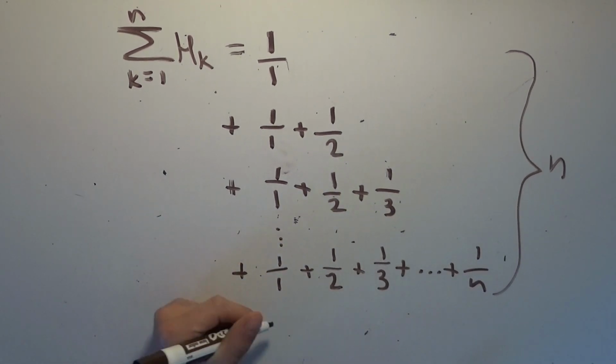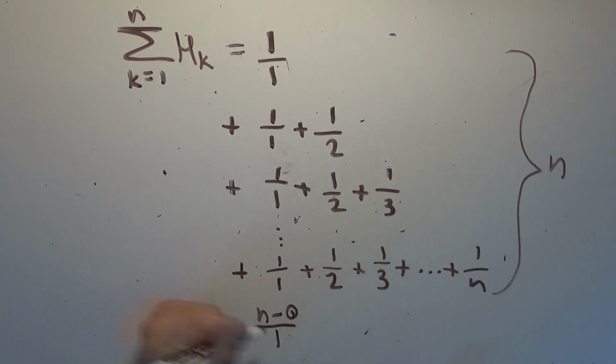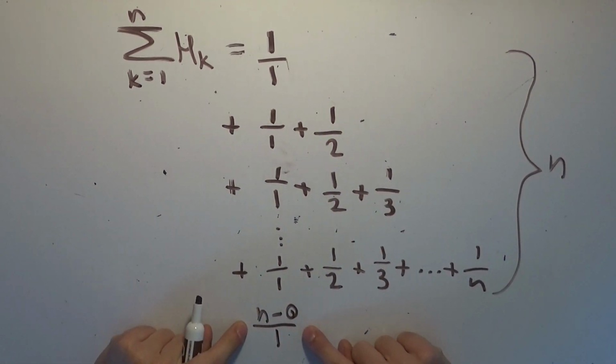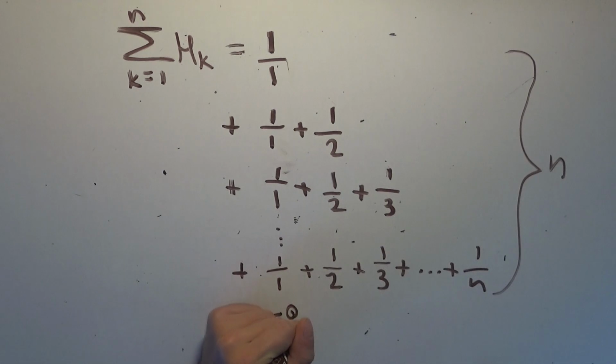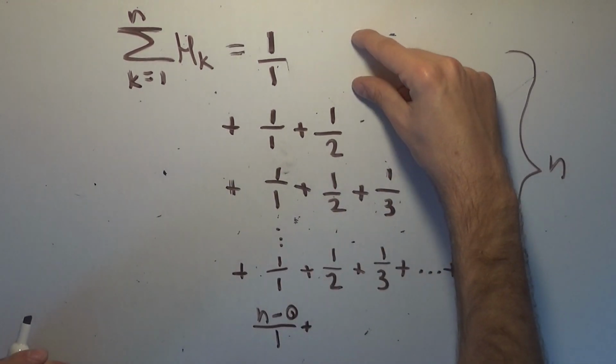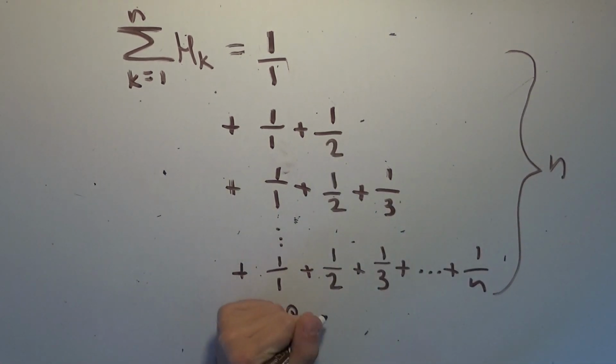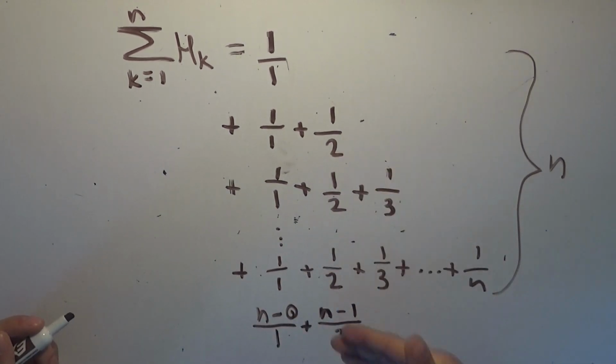But I want to write it in a particular way. I'm going to write it as n minus 0 over 1. Notice that that's exactly equal to n, right? Because n minus 0 is n, and n divided by 1 is n. But I'm going to write the next one, which is the sum of the 1/2s. Notice that there are n steps, but the first one doesn't have 1/2. So it's actually n minus 1 times 1/2. So we have n minus 1 over 2 for the sum of all the 1/2 pieces.